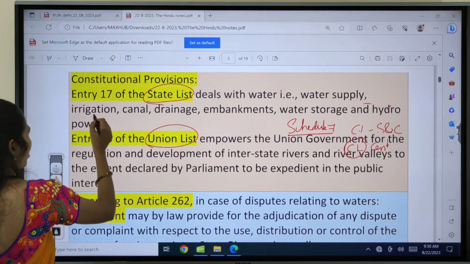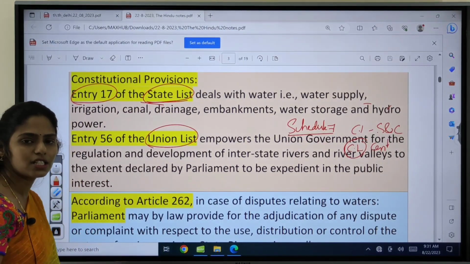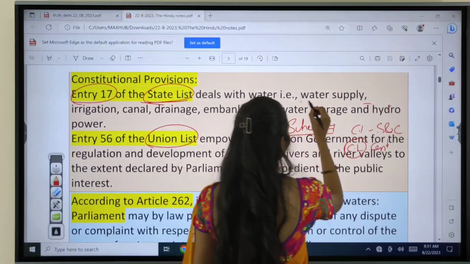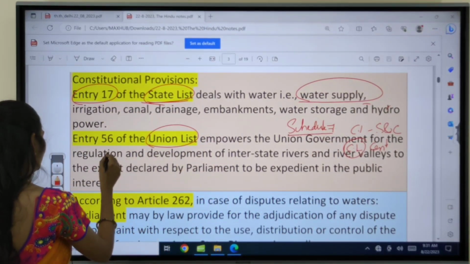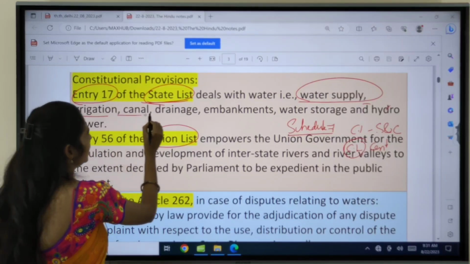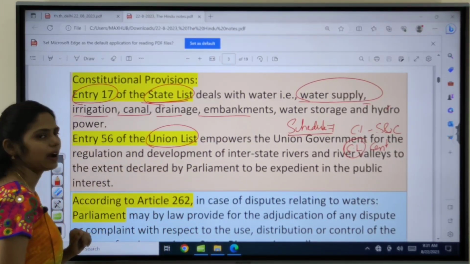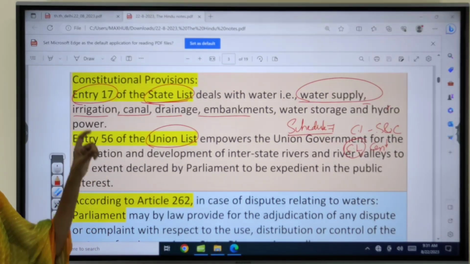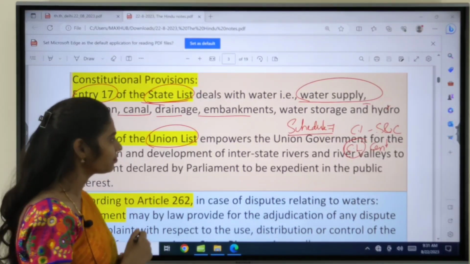If you are talking about entry 17 of the state list, it deals with water. Make a note: that is water supply, irrigation and canal drainage, embankments, water storage and hydropower. All these things come under the state list, which means the state has the power to make laws.